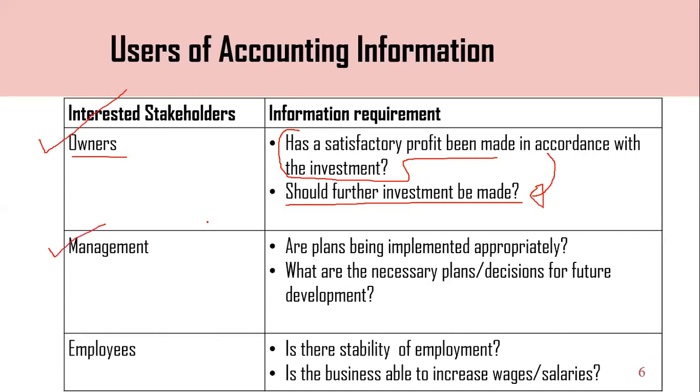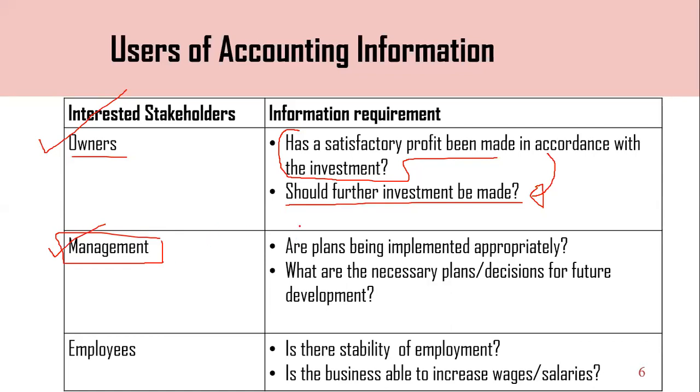Then second point, management. You know, management are the persons who are monitoring or implementing decisions in the organization. Owners are the investors and they are providing funds for the organization, and they recruit managers. Then managers have the responsibility to maintain, manage and implement decisions to make the organization a success, right? So management are also stakeholders. What kind of information is required for the management?